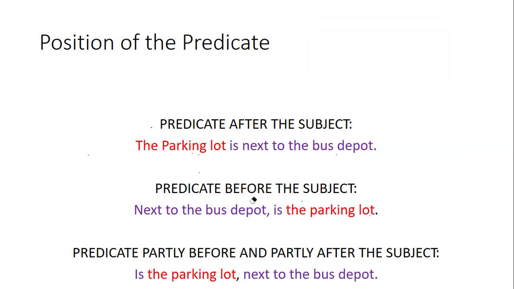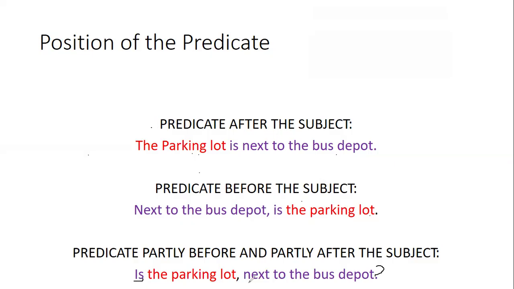The third way is the predicate partly before and partly after the subject. For example, I told you that when there is an interrogative sentence with a question mark, then the predicate will be partly before and partly after the subject. For example, is the parking lot next to the bus depot?